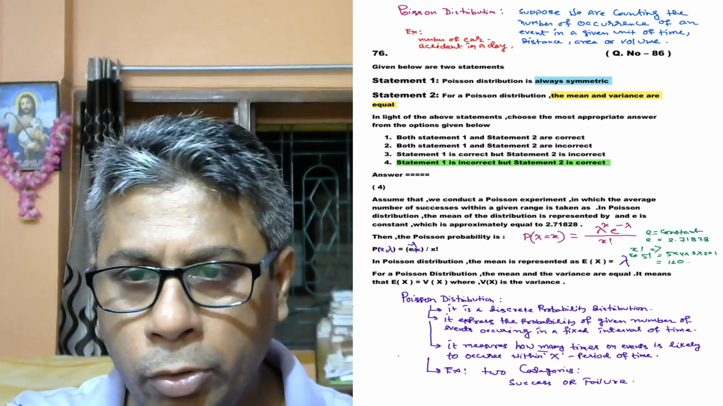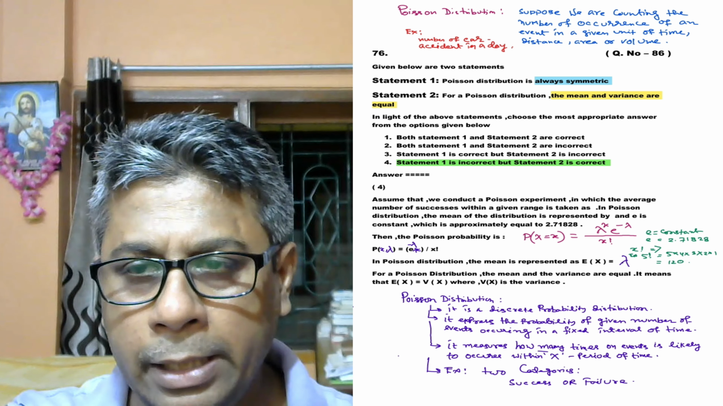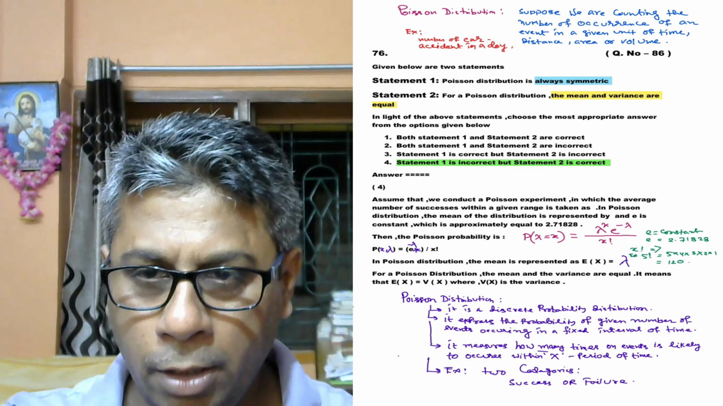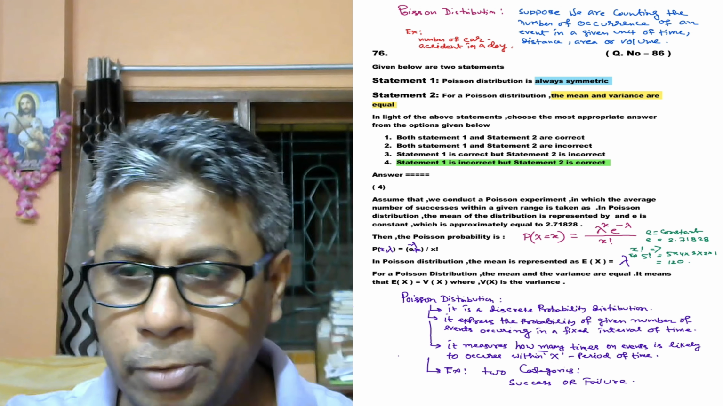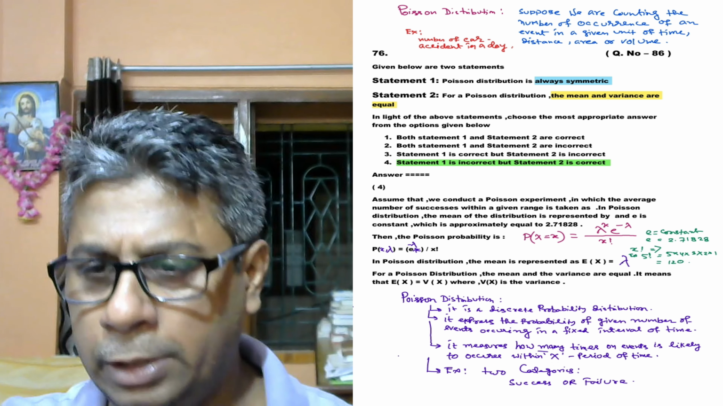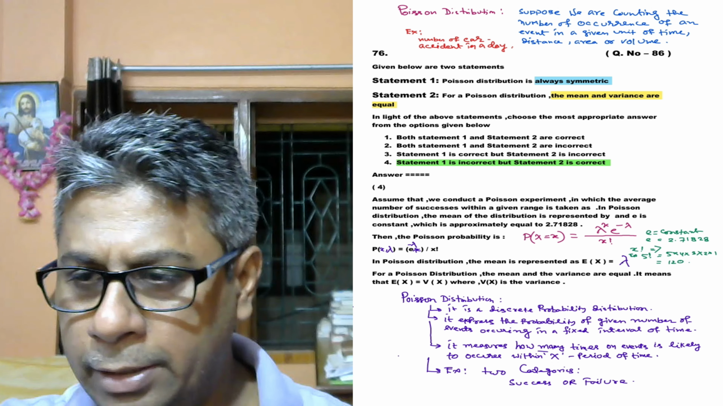Now statement 1 says the Poisson distribution is always symmetric. This statement 1 is wrong. And statement 2, the mean and variance are equal. This statement is true, because for Poisson distribution, the mean and variance are equal, which means E of x equals V of x, where V of x is the variance. So answer 4 is correct.